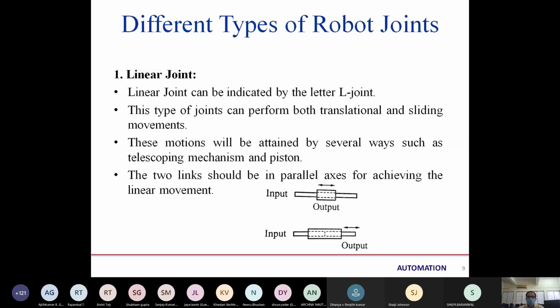They are connected with joints that provide the linear movement. The two links should be parallel for achieving the linear movement. These two links are parallel and connected linearly, so they get the linear movement. The one connected after will be the output, and the one connected first will be the input. Basically the output is moving. So this is the linear joint.